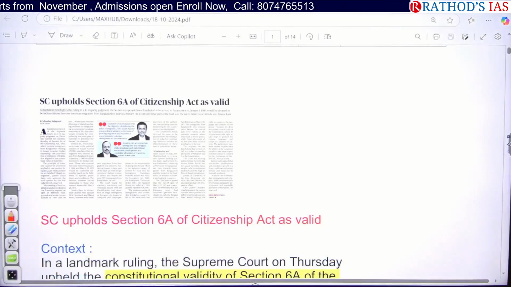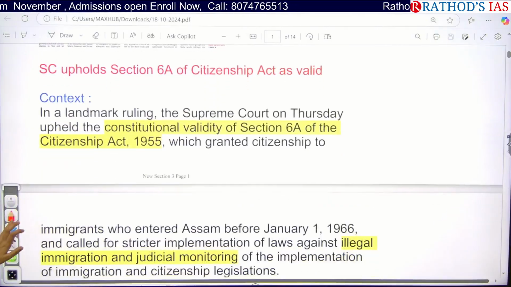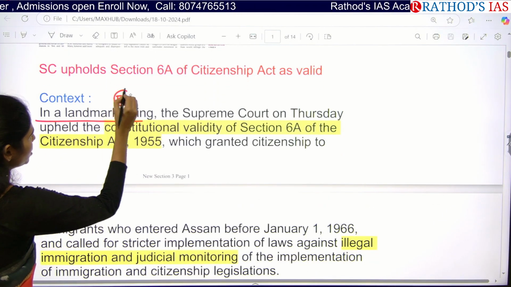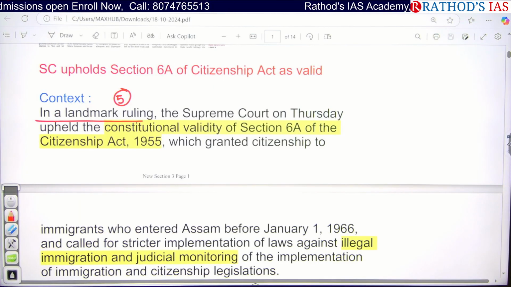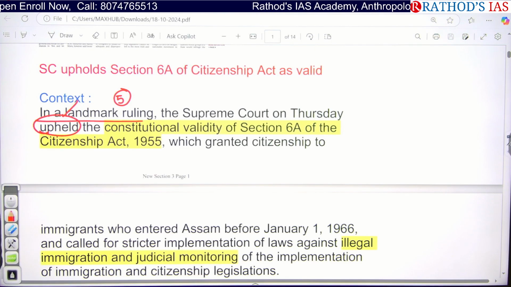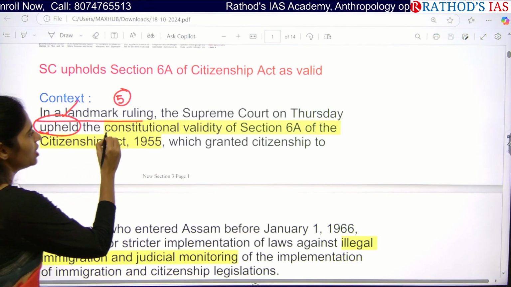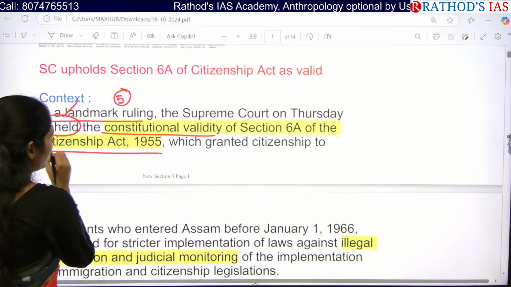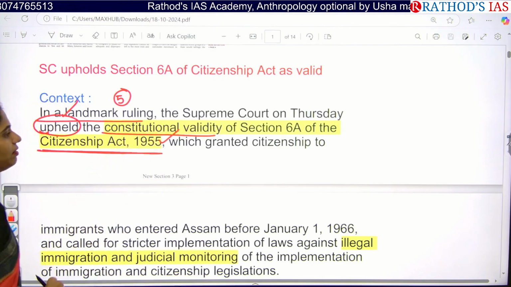Okay, now let us see this in detail. This article is saying that in a landmark ruling, a 5-judge Supreme Court bench upheld, meaning yes, it is correct, the constitutional validity of Section 6A of the Citizenship Act of 1955.